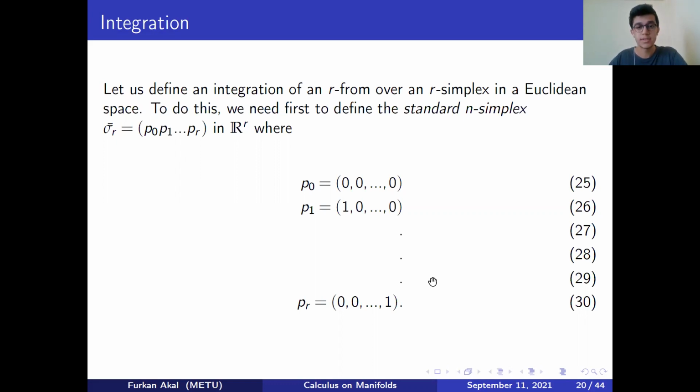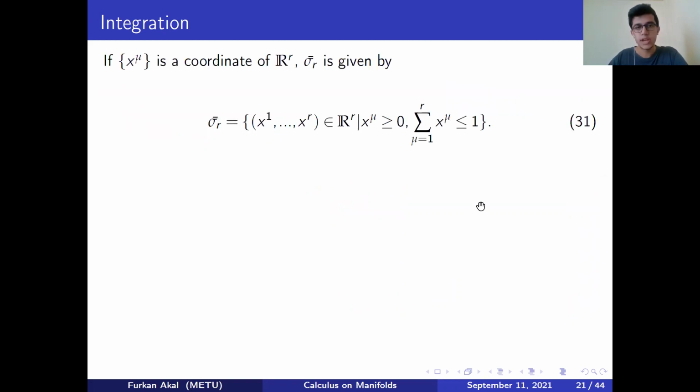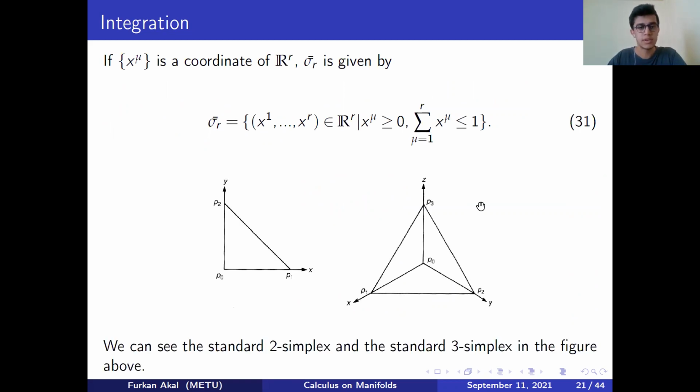To be able to do this, let's start with defining some concepts. Let's start with M equal to R^n, the basic one. To do this, we first define the standard r-simplex, sigma, as an (r+1)-cycle, where the p_i are unit points in R^n. We can write it in a more proper way like this. And to see it visually, we can look at the visual examples. This is how the standard 2-simplex and 3-simplex look.